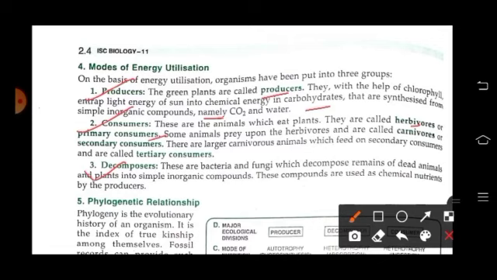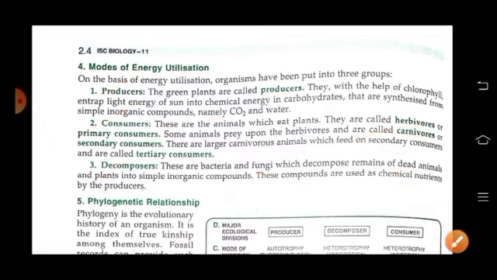Consumers, like all the animals which eat plants, are called herbivores or primary consumers. Animals which prey on herbivores are called carnivores or secondary consumers, and large carnivores which feed on secondary consumers are termed tertiary consumers. Third are decomposers, like bacteria and fungi, which decompose remains of dead animals and plants into simple inorganic compounds. These compounds are used as chemical nutrients by the producers.